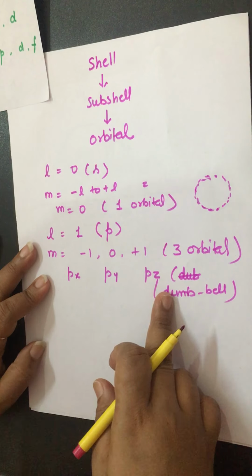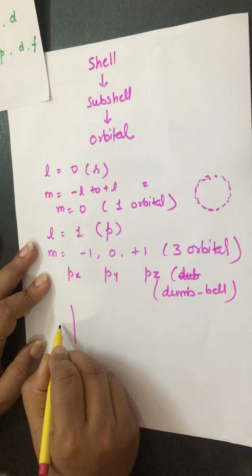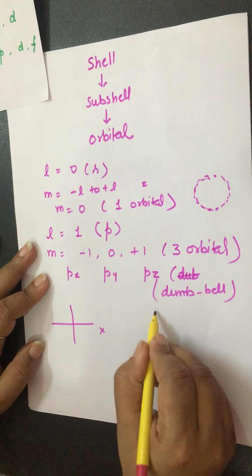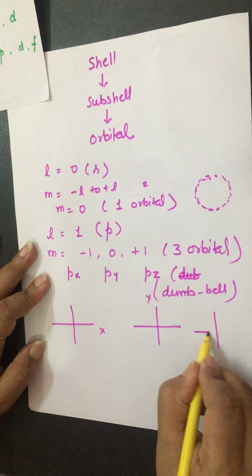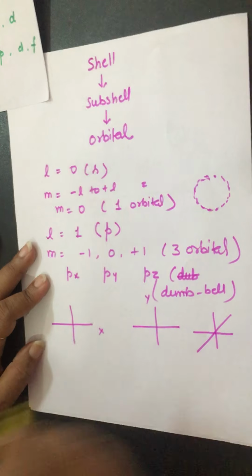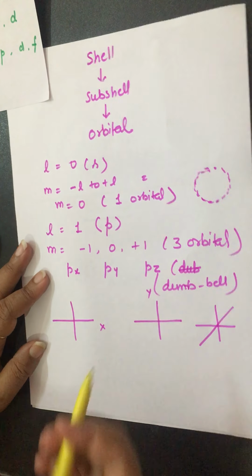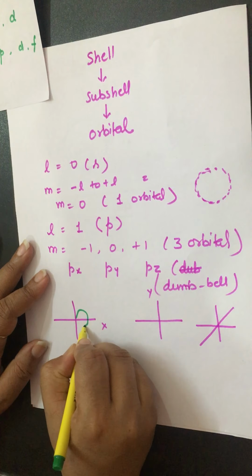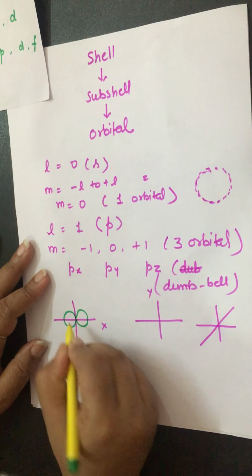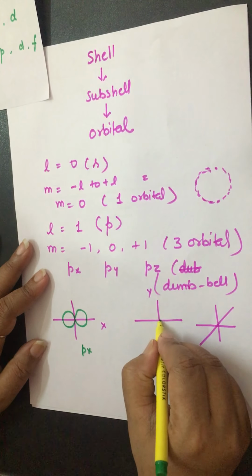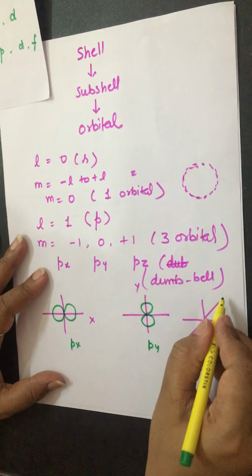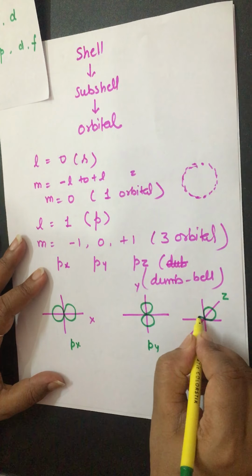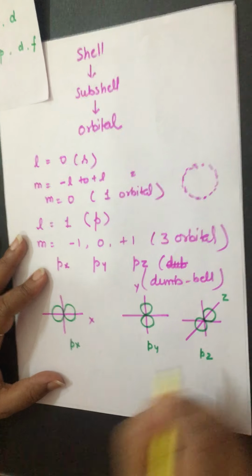And 3 axes like this: X, Y and Z. Along the x-axis, a dumbbell is present. It is known as px. Along the y-axis, a dumbbell is present. It is known as py. Along the z-axis, a dumbbell is present. It is known as pz.